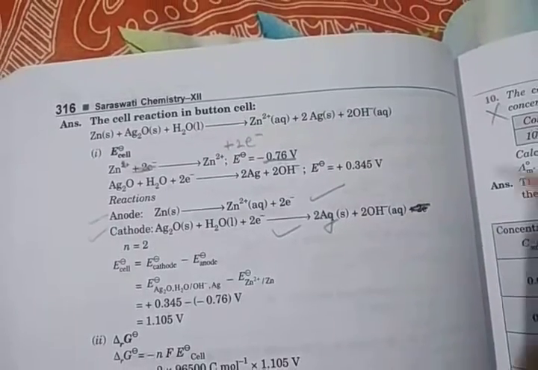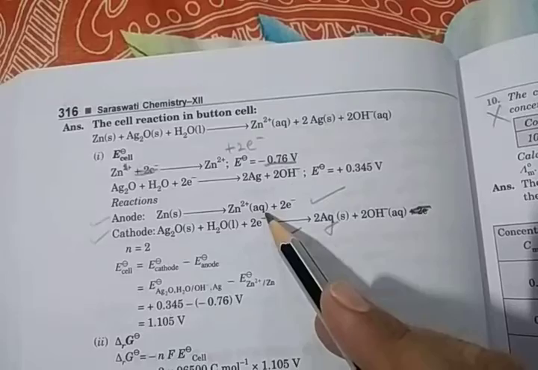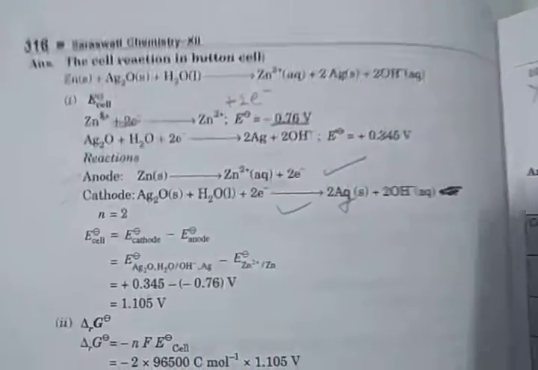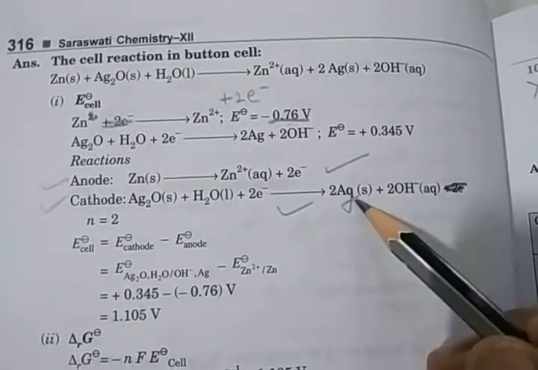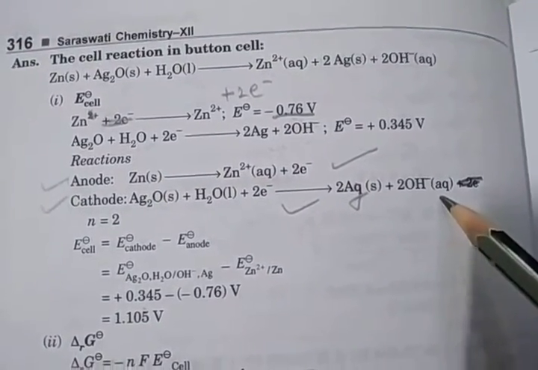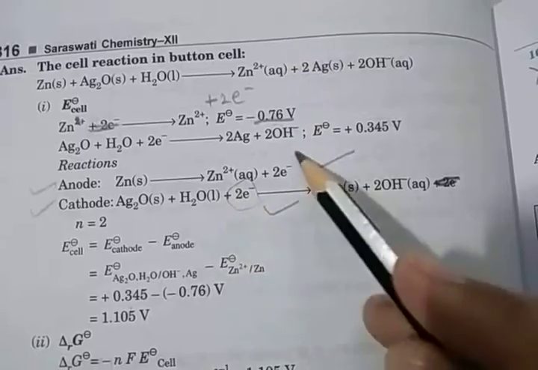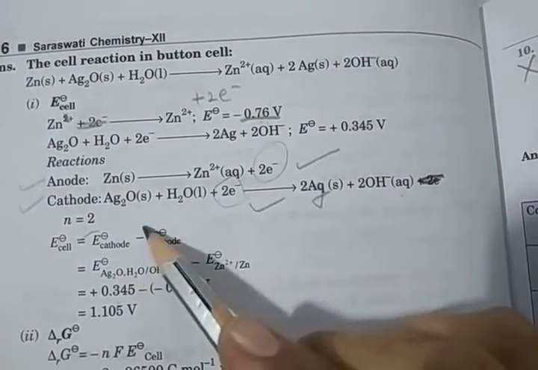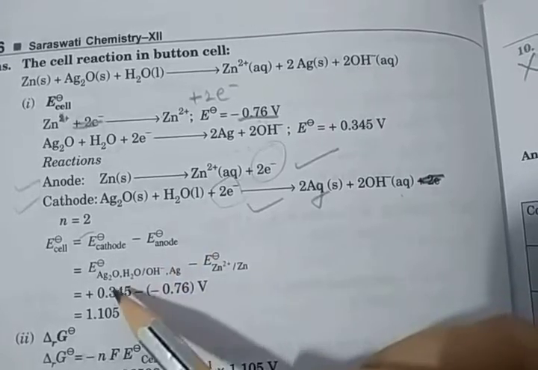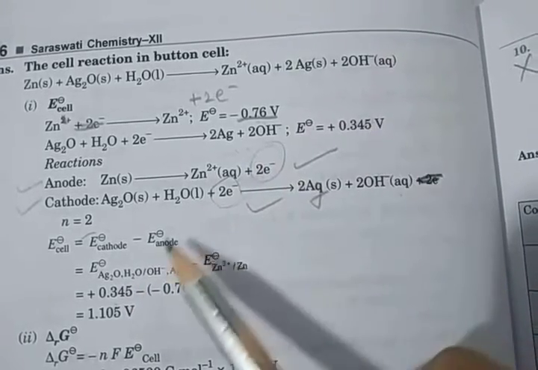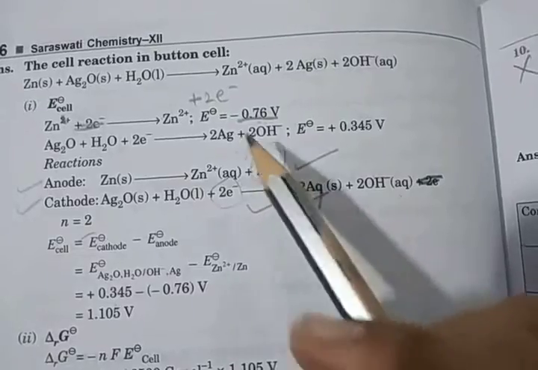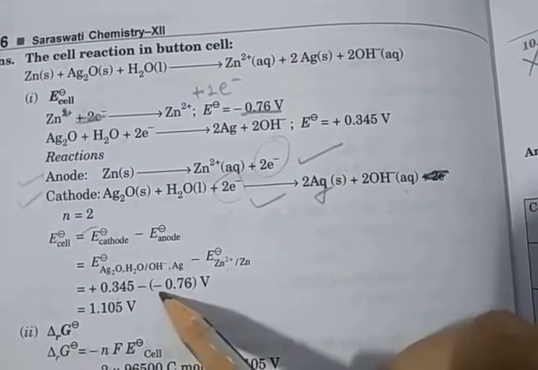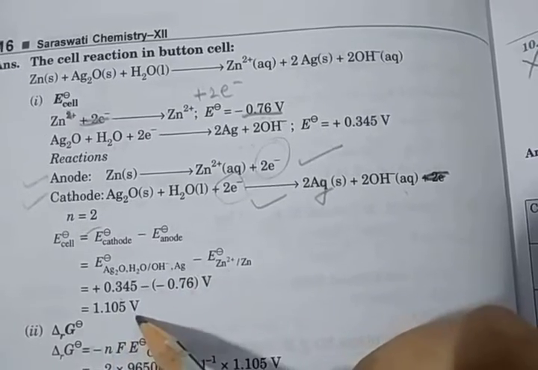The reaction on anode: zinc converts into zinc plus 2 electron, and at cathode Ag2O plus water plus gaining of 2 electron gives 2 Ag and 2 OH minus. Here 2 electron gain and loss, so n is equal to 2. And E0 cell is equal to E0 cathode minus E0 anode. So cathode Ag2O, 0.345, and for zinc 0.76 volt. Subtracting, minus and minus make plus, so 1.105 volt.